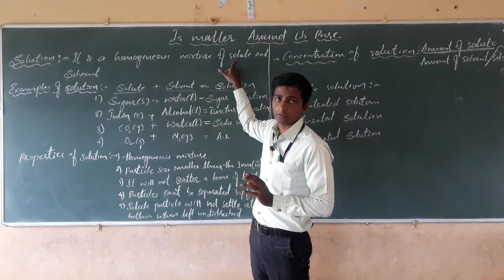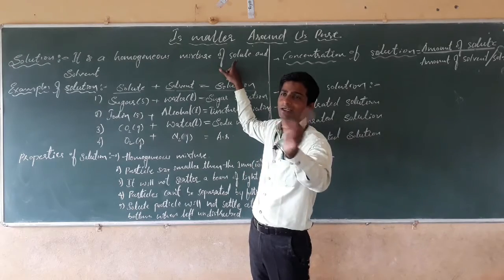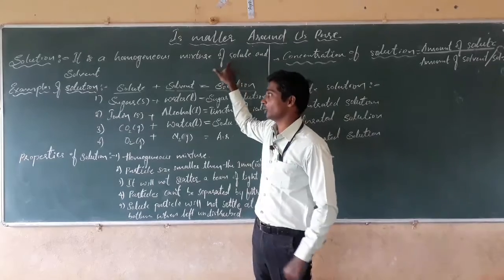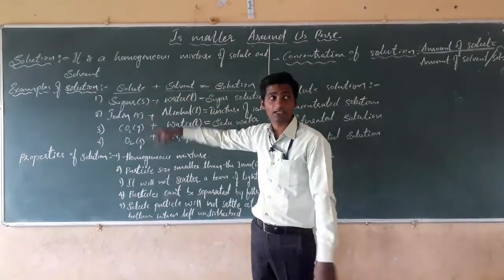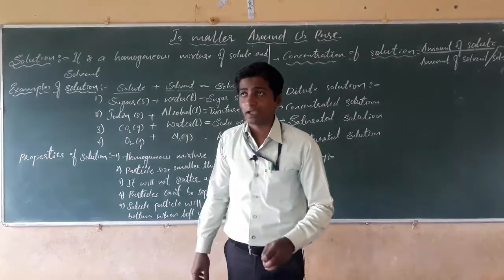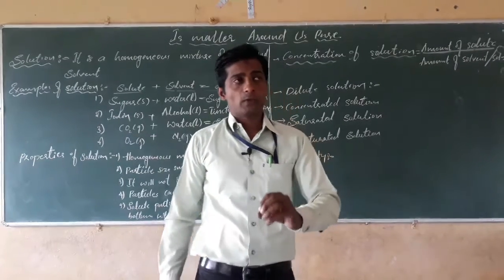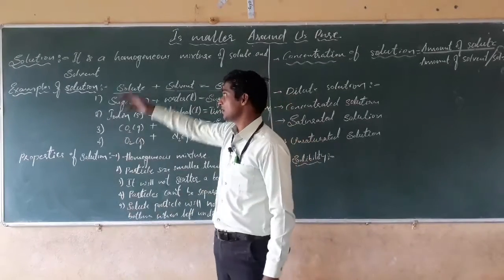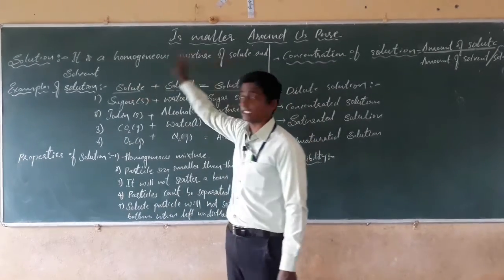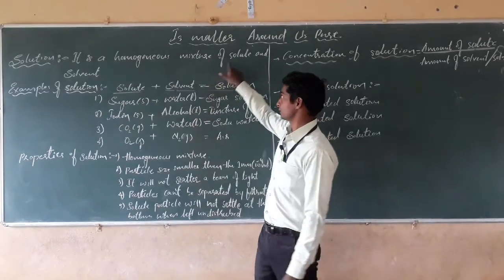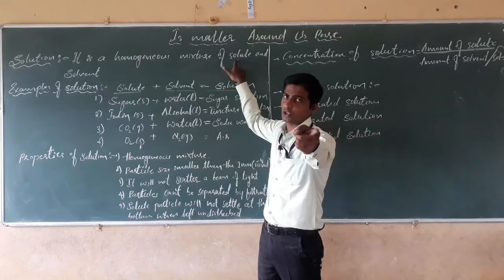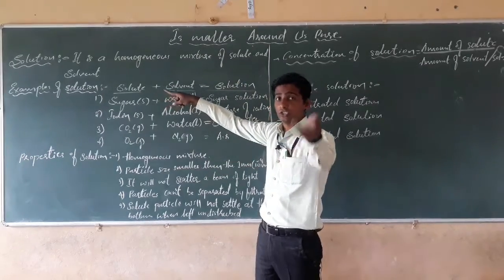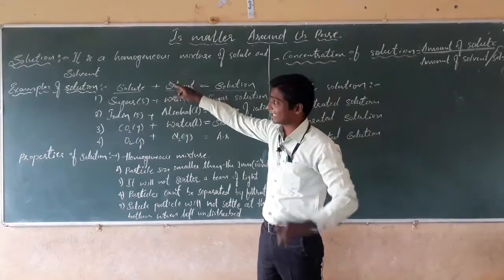Sugar is a solute, present in very less quantity compared to the water, and it gets dissolved in the solvent, that is water. The solvent is a substance which is present in large quantity and dissolves the solute in the solution.